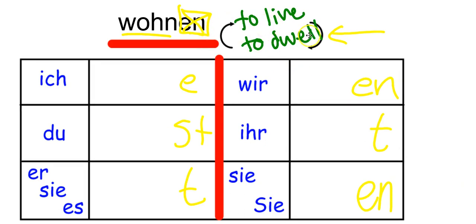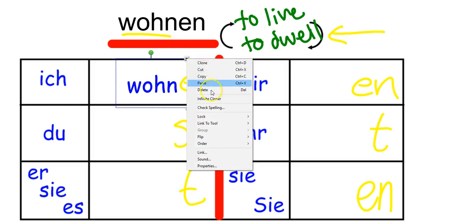Wohnen, to live or to dwell. Wohnen, we take off the ending, which is en. We're left with the stem, wohn, and now we're going to add it to the endings. And so, if we take the stem, wohn, we can now add this to all of our endings.